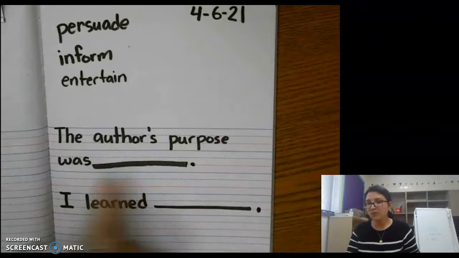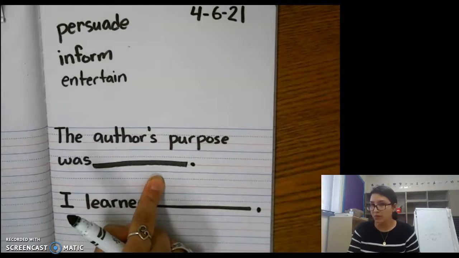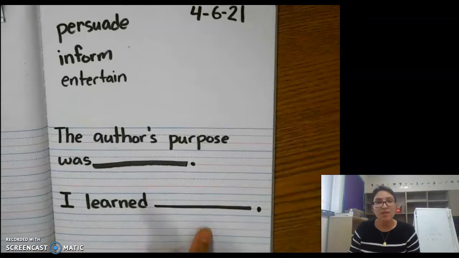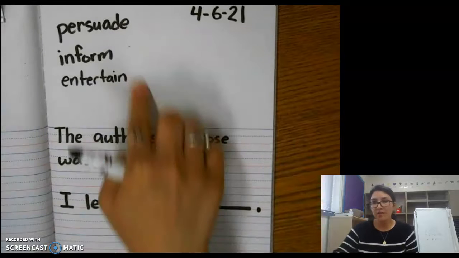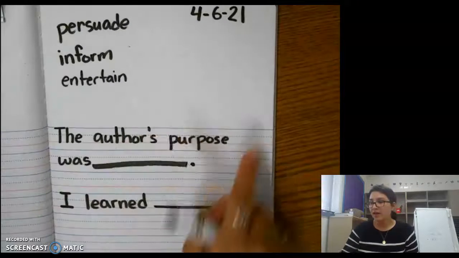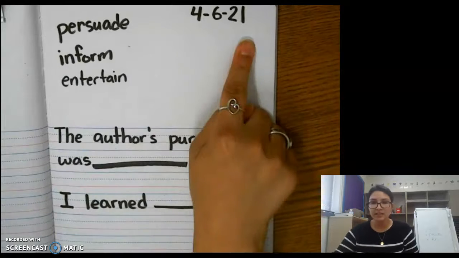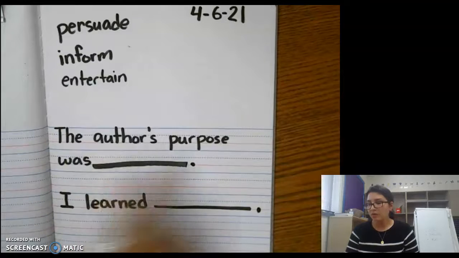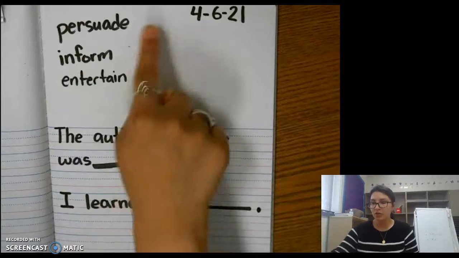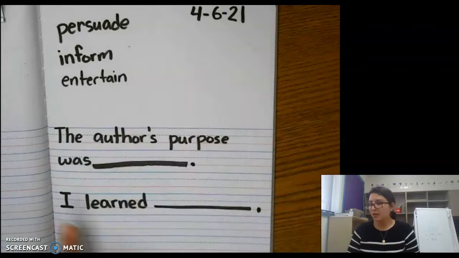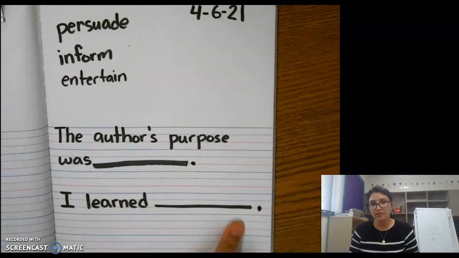So the author's purpose was, tell me what the author's purpose was, and then tell me one thing you learned. You do not have to copy these words here, okay? And if you have time and you'd like, you may draw a picture. So one more time, write today's date. The author's purpose was, tell me, persuade, inform, or entertain. And then tell me one thing you learned. I learned, okay?